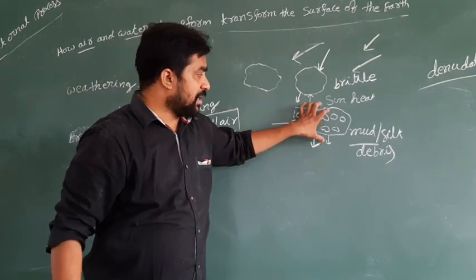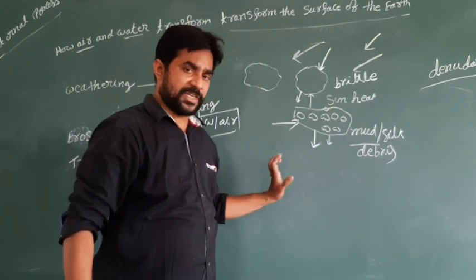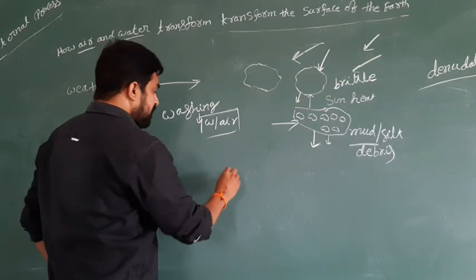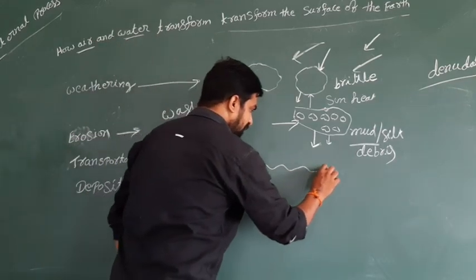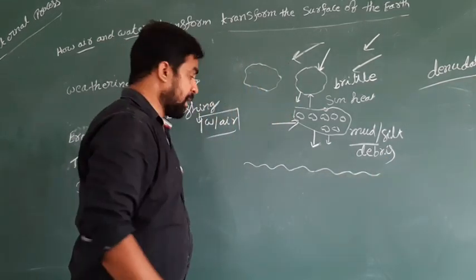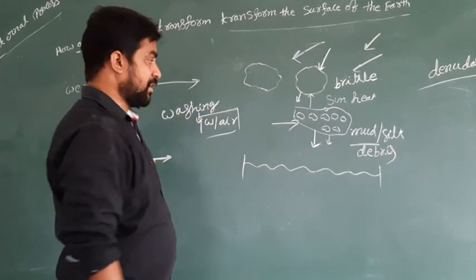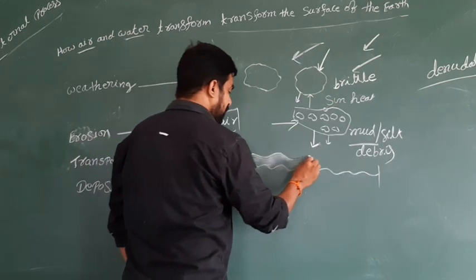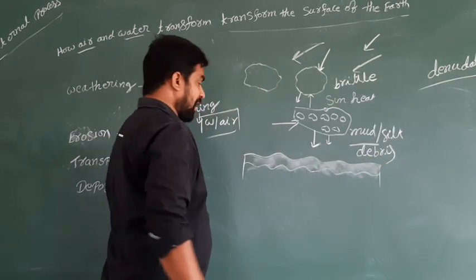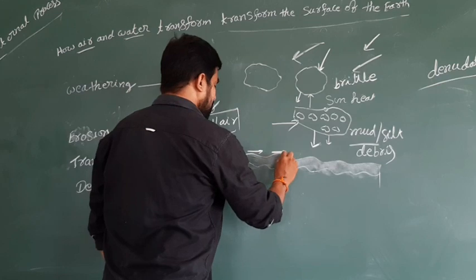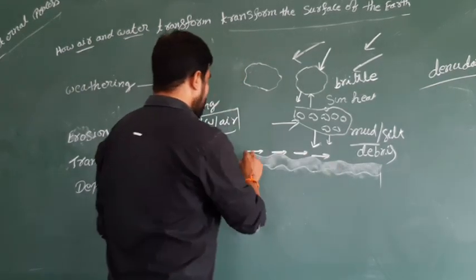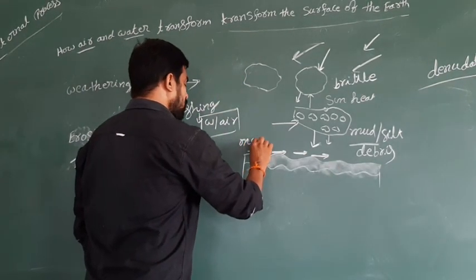This is all the material which you can find outside after the erosion. This material travels from one place to other places because of the involvement of water and air. It is taken by water or air. Because of the pressure, this material will travel from one place to another.